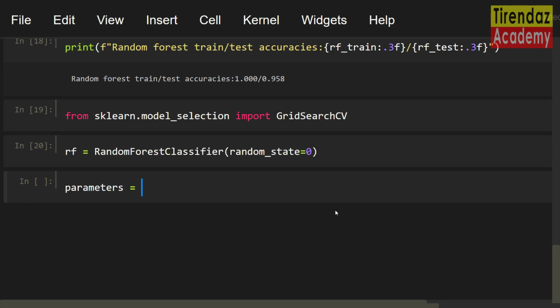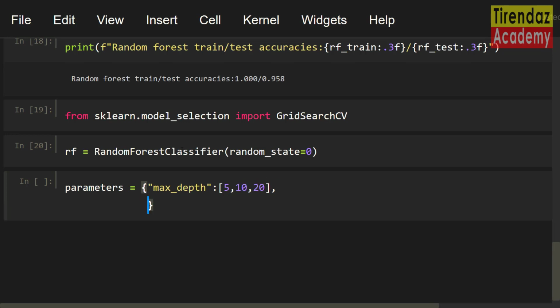parameters equals curly brackets. For the maximum depth of the tree, I am gonna use the max_depth parameter. max_depth: [1, 10, 20]. If you want, you can write more values. These values are enough in our case. To build a random forest model, you need to decide on the number of trees. Now, I'm gonna create the values for the n_estimators parameter. An estimator specifies the number of trees in the forest.